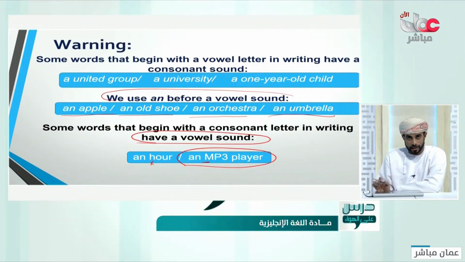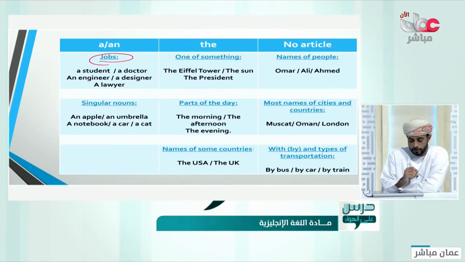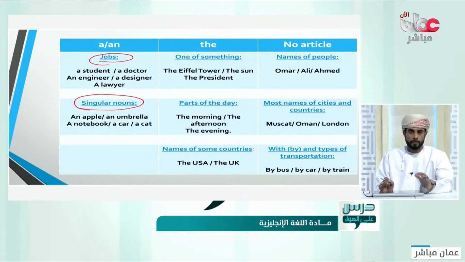Good? I think now it is clear. What are some of the words that we can use a and an with? We use it with jobs, like a student, a doctor, an engineer, a designer. Those are some of the jobs that you can use a or an with. We can also use it with singular nouns like an apple, an umbrella, a notebook, a car, a dog, a cat. Those are some normal names that we use it with.